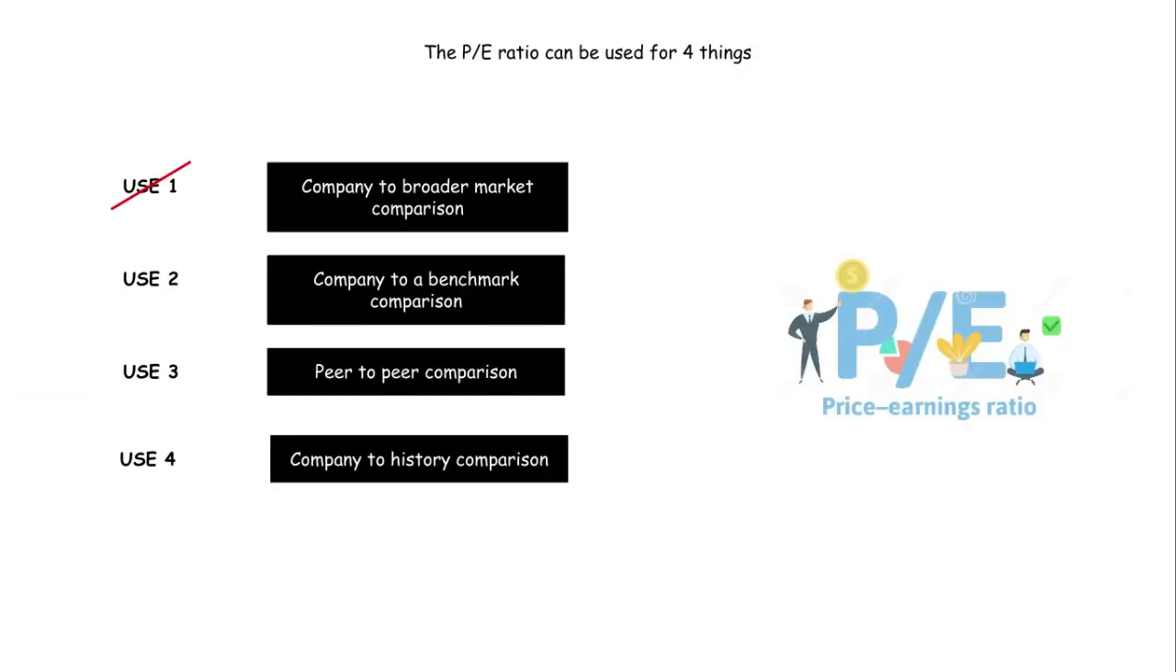We have now looked at the second use case of the price to earnings ratio, where we compare a company that we are researching to a benchmark. Now let's look at the third use case of the price to earnings ratio, where we compare a company that we are researching to a peer.